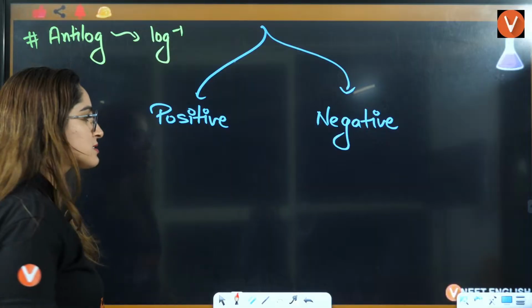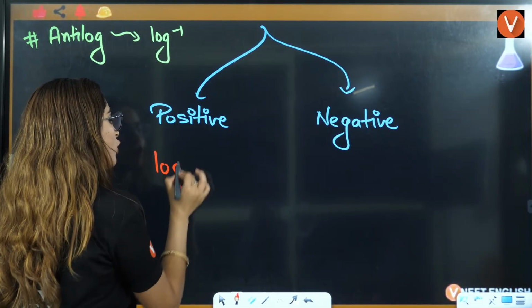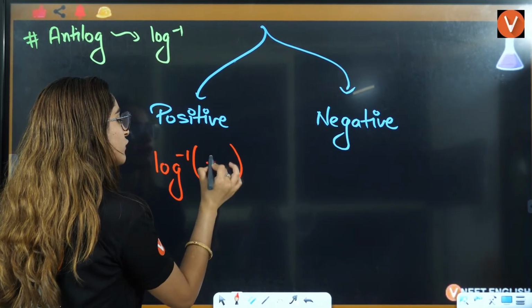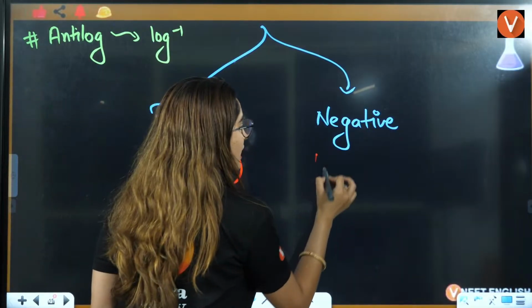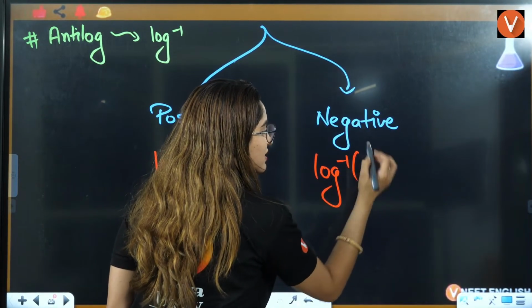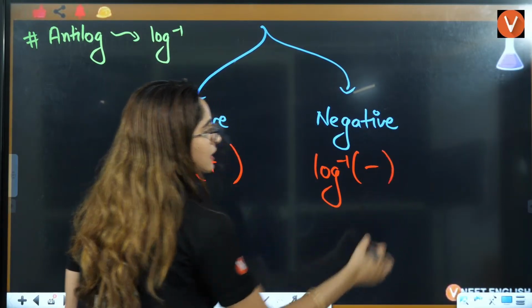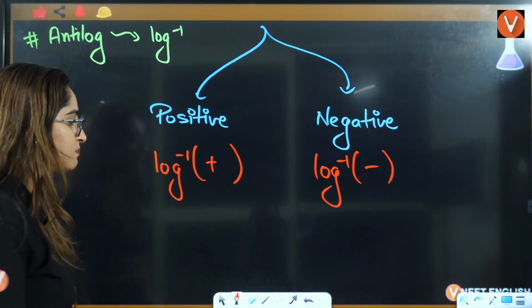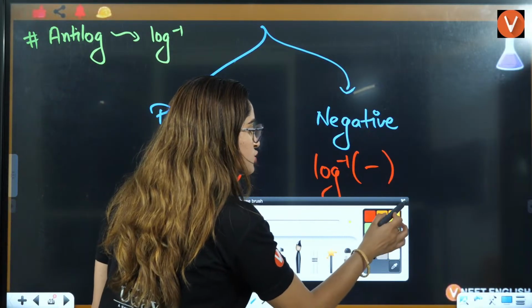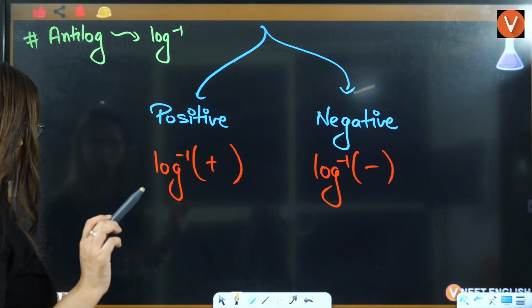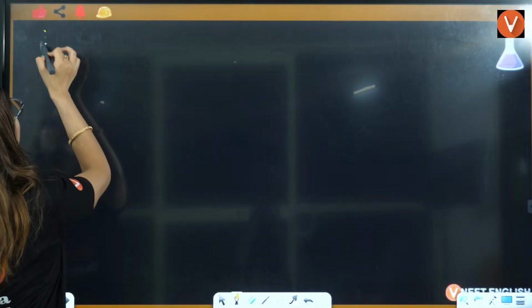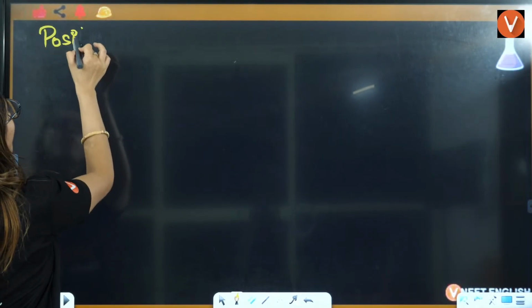In this case, the value inside the log inverse will be positive, and in this case, the value inside the log inverse will be negative, right? That will be negative, right? Now, let's talk one by one. Firstly, we will talk about positive antilog.